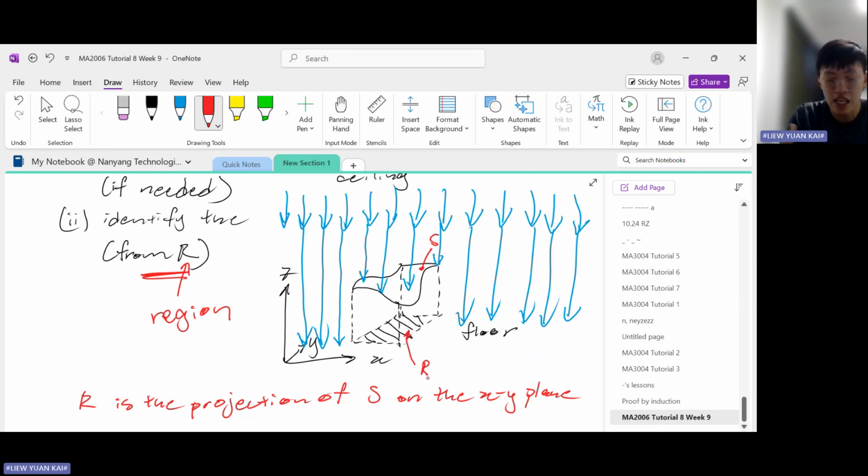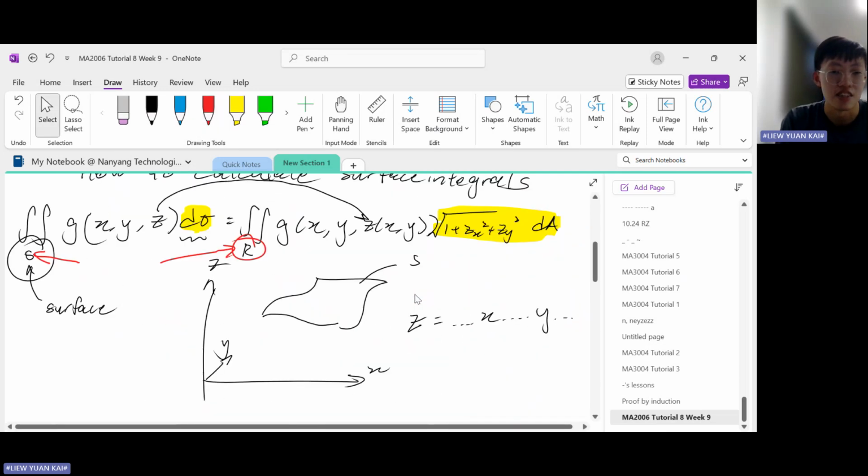That shadow, the exact shape that it forms on the XY plane, is called R. It is called the projection of S onto the XY plane. Now I hope you have a solid understanding of what R is and what S is. Good, so let's continue with this.